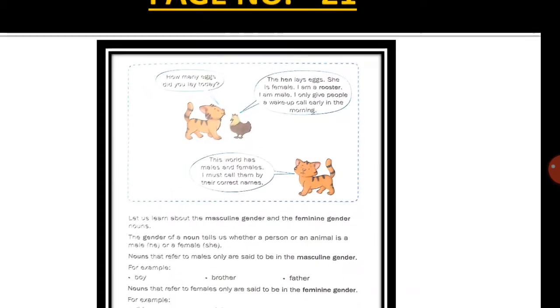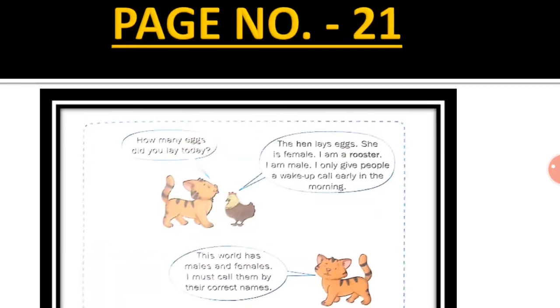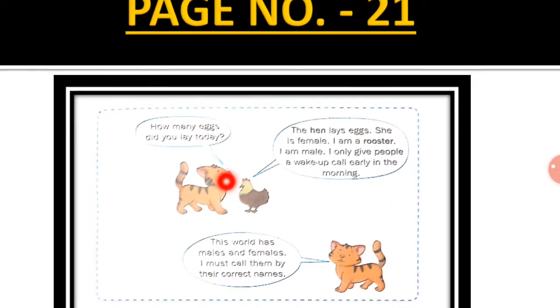Now come to page number 21. This is a conversation between Tomcat and Rooster. Now the Tomcat is saying, "How many eggs did you lay today?" Now the Rooster is saying, "The hen lays eggs. She is female. I am a rooster. I am male. I only give people a wake-up call early in the morning."